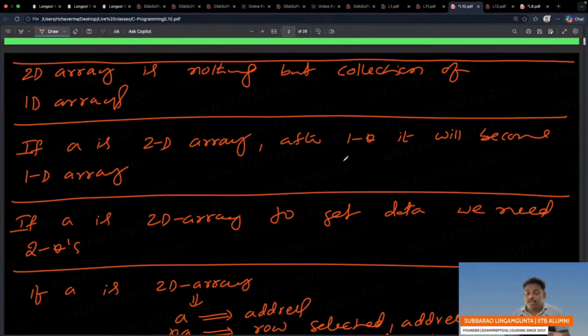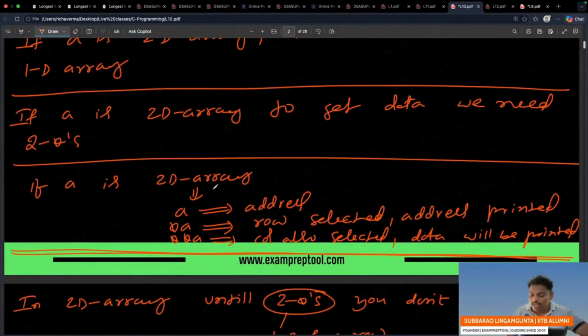Next one. If A is 2D array, after 1 star, it will become a 1D array. What is the meaning? So many rows are there. 1 star over means 1 row you selected. If A is 2D array, to get data, we need 2 stars. 1 star for a row, 1 star for column. If you select a row and a column both, then only you will get data. Next one, if A is 2D array, A will give address. 1 star over means row selection done, but still it will give address. See, until 2 stars, you don't get data.